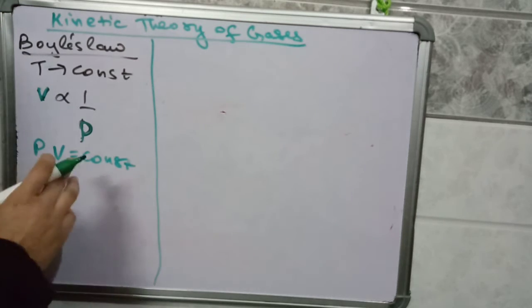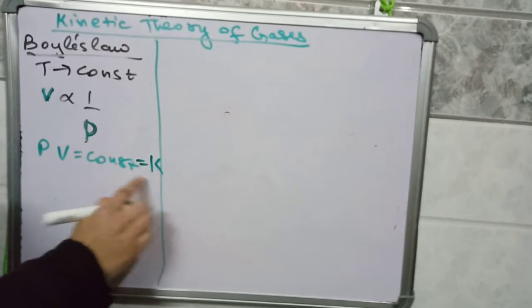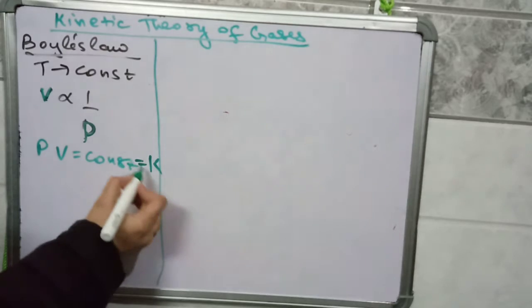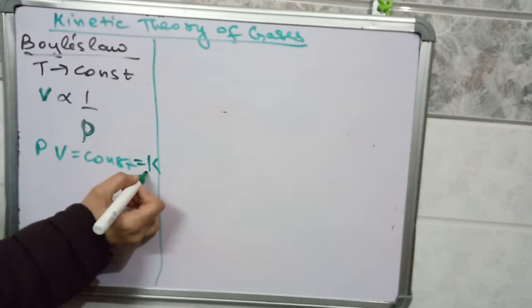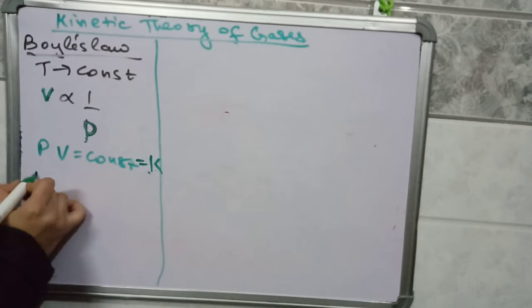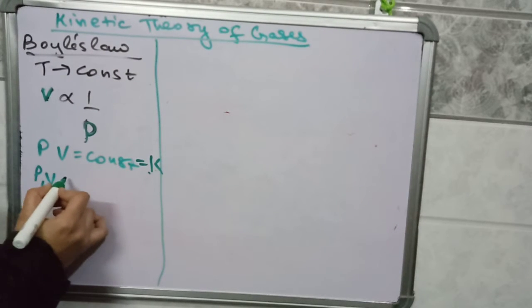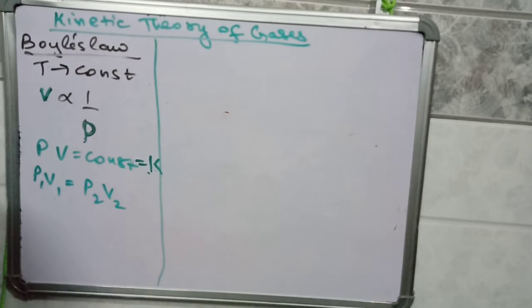The value of this constant K depends on the mass of the gas, the temperature of the gas, and the units in which P and V are measured. So if P1 and V1 are the initial pressure and volume of a gas, then its final pressure and volume will be P2, V2.